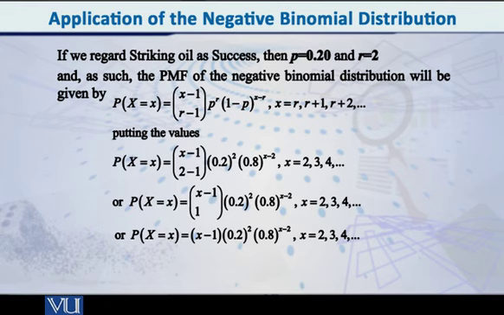So r is equal to 2, therefore x is equal to 2, 3, 4 and so on. अब ये जो x minus 1 C 2 minus 1 लिखा हुआ है, obviously that is x minus 1 C 1 and that itself is equal to x minus 1, क्योंकि आप जानते हैं कि nC1 is equal to n. So x minus 1 C 1 is simply x minus 1.